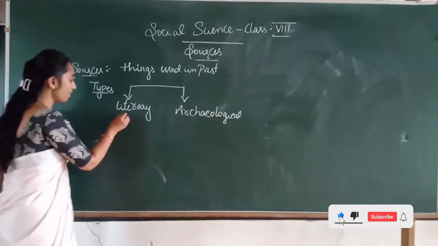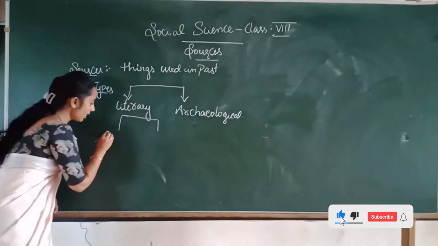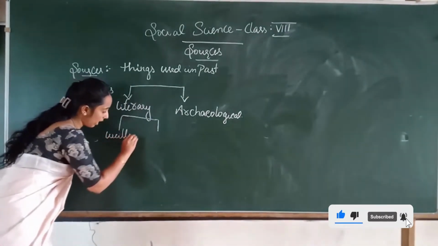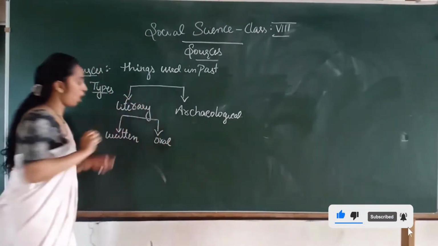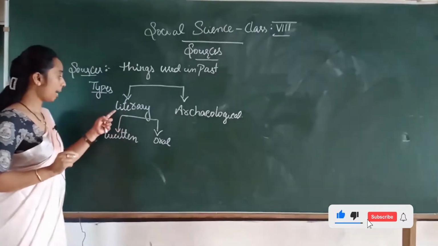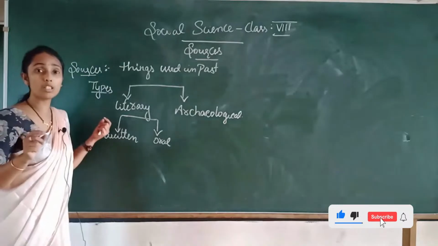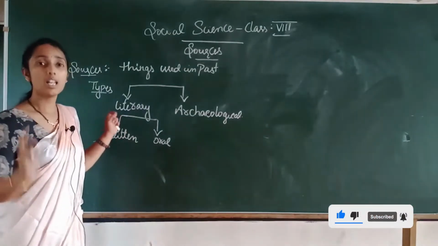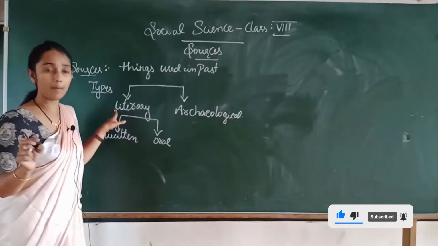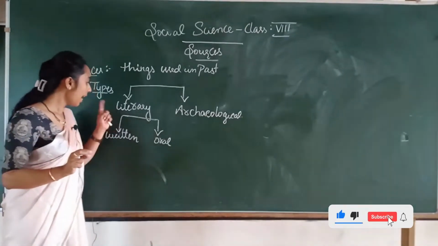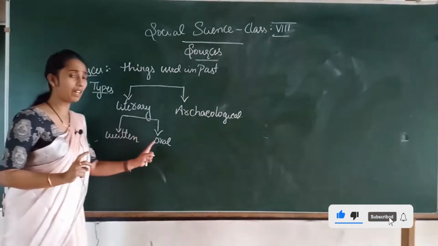In that, we have studied literary sources as written and oral. Clear, children? On the basis of a material, the types are classified as literary sources. Literary sources means our sources are found in the form of a literature. On that basis, again it was classified into two types, that is written, another one is oral.